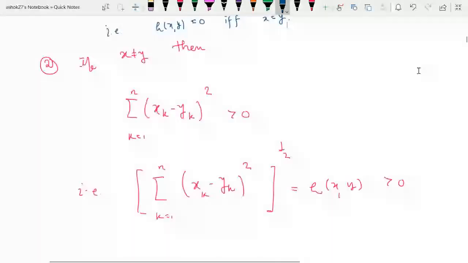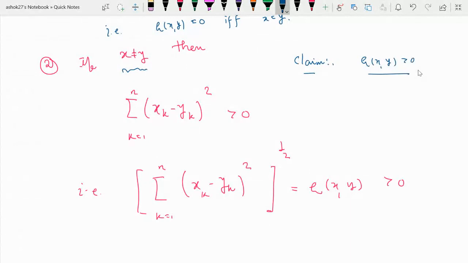What is the second condition? If x is not equal to y, what should be our claim? Our claim should be that rho of xy is strictly greater than 0. Means the distance between x and y should be strictly greater than 0. But if x is not equal to y, what does it imply?